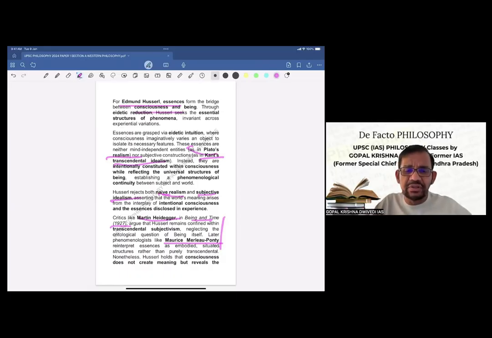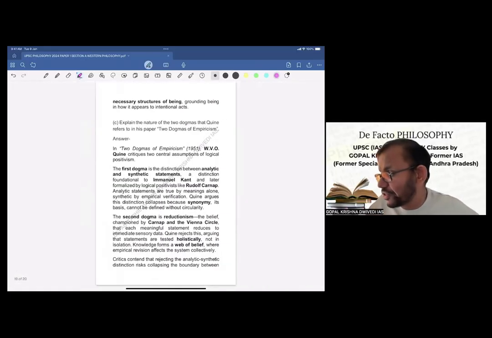Nonetheless, Husserl holds that consciousness does not create meaning, but reveals the necessary structures of being, grounding being in how it appears to intentional acts. Now this completes this answer. Now we'll go to part C of this fourth question, which is again a 15 marks question, which we have to write in about 225 words.